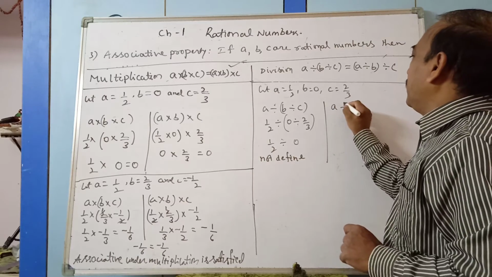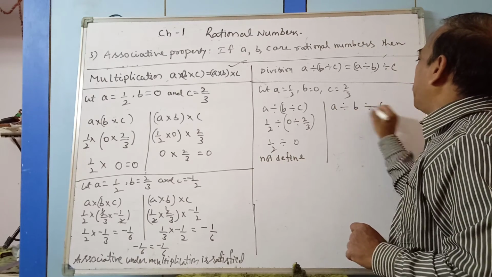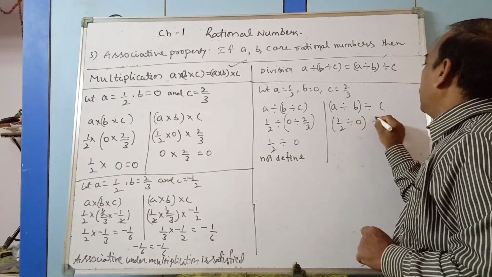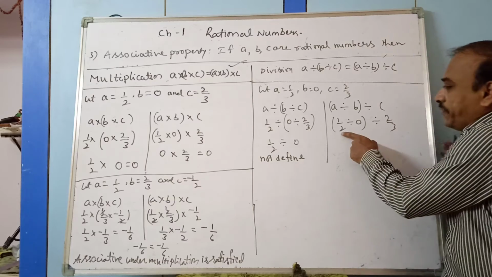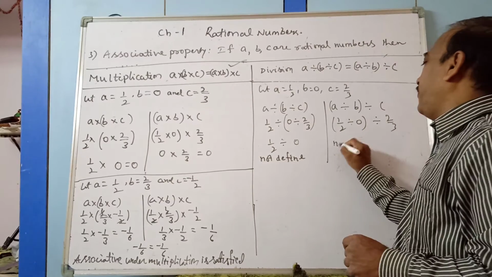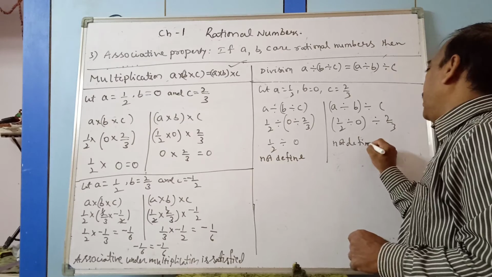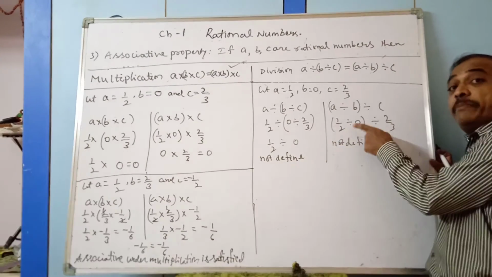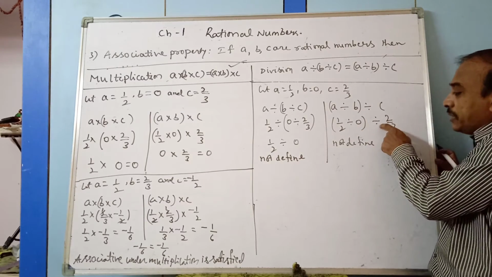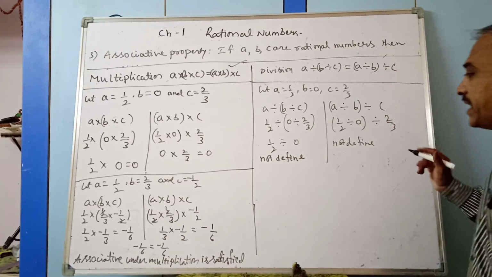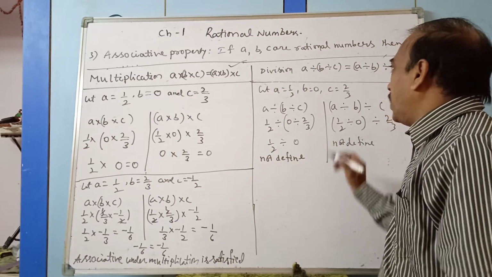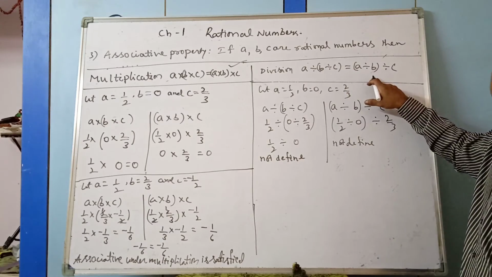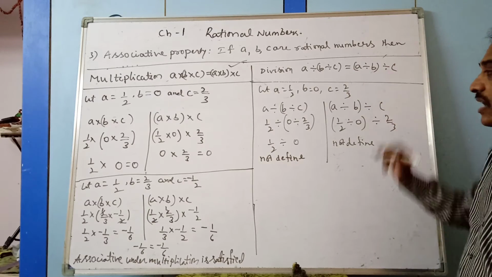A divided by B bracket divided by C, here: 1 by 2 divided by 0 bracket divided by 2 by 3. Can you define 1 by 2 divided by 0? So not defined. But here you got not defined at the final step, and here you are taking not defined at the beginning itself. So divided by 3 we cannot do one more step again. So this is not equal. A divided by B divided by C is not equal to A divided by B divided by C. So they are not equal.